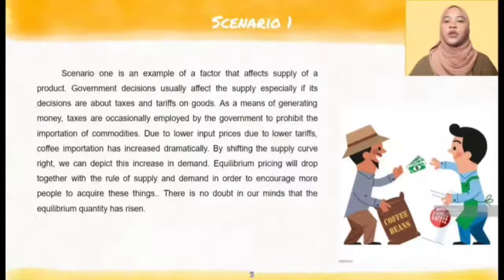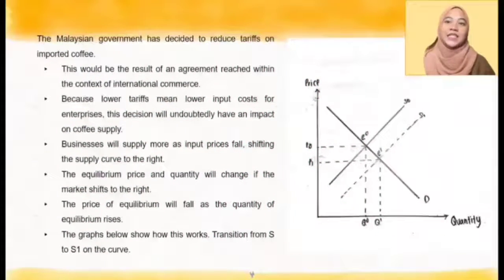Equilibrium pricing will drop together with the rule of supply and demand in order to encourage more people to acquire these things. The Malaysian government has decided to reduce tariffs on imported coffee. This will be the result of an agreement reached within the context of international commerce, because lower tariffs mean lower input costs for enterprises. This decision will undoubtedly have an impact on coffee supply.